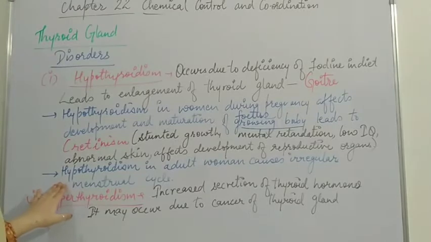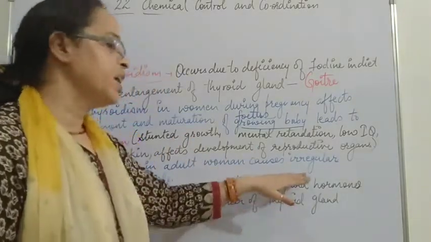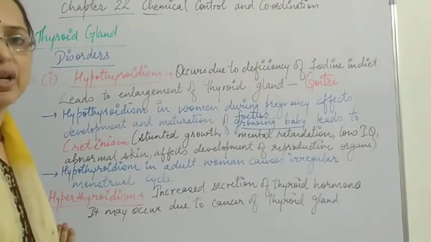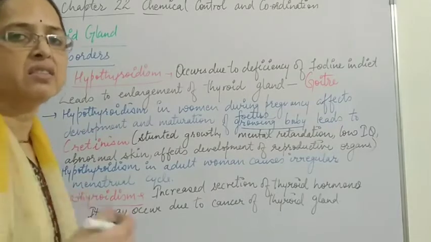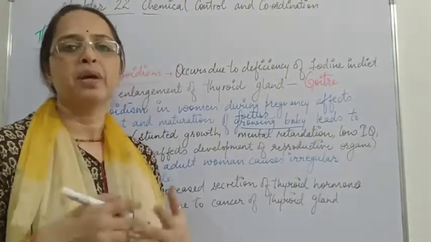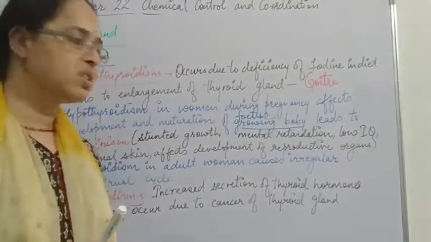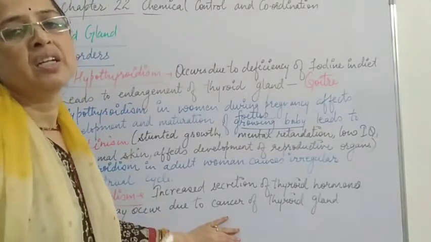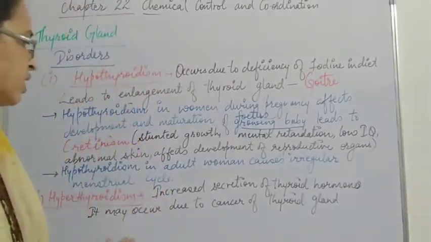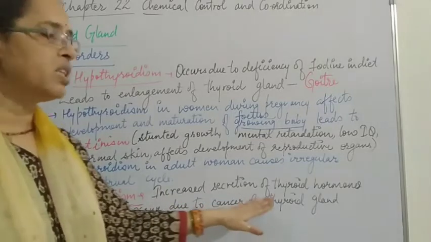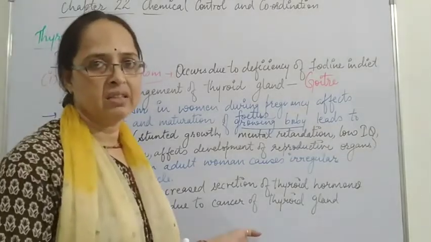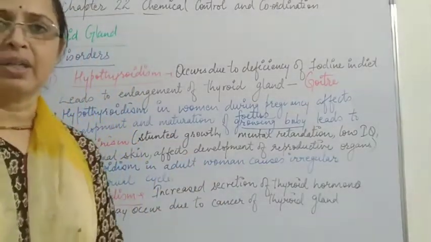The next one is hypothyroidism in adult women. It causes an irregular menstrual cycle. The next is hyperthyroidism, when the secretion of the thyroid gland is more. This occurs only when the activity of the thyroid gland is beyond control, under the cancerous stage, when the person is suffering from cancer of the thyroid gland. So in hyperthyroidism, there is increased secretion of thyroid hormones, which may occur due to cancer of the thyroid gland. Now we discuss other disorders of the thyroid gland.